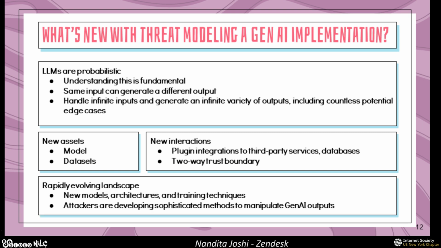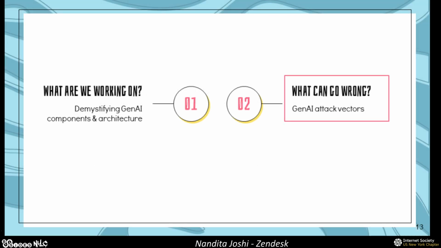And it's a rapidly evolving landscape. You have new models, architectures, and training techniques. The field is evolving at a rapid pace, and the attack surface consequently is constantly evolving and expanding. This just leads to an environment where you're going to have diverse threats that you need to think about, and there's always going to be a need for continuous adaptation. At this point, I think we're in a good place to have understood what we're working on, and we'll move on to thinking of what can go wrong with this.